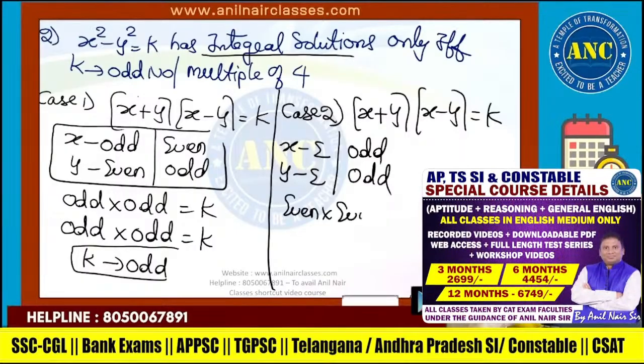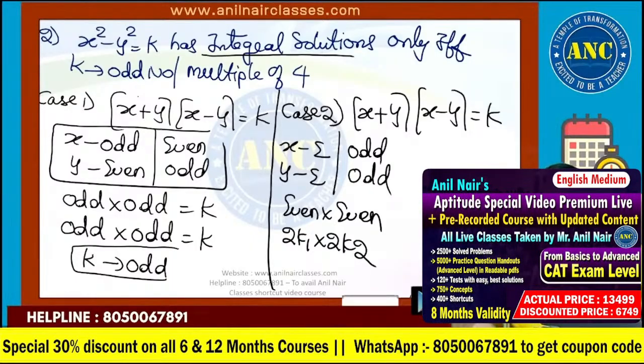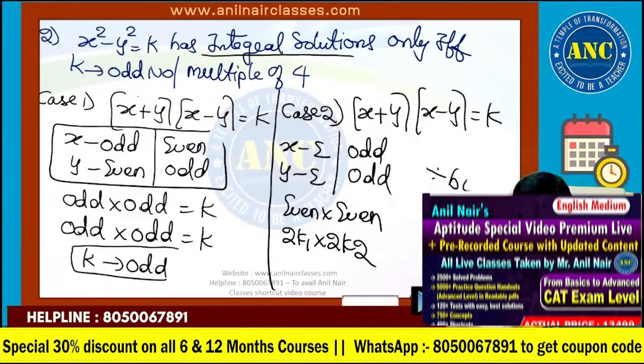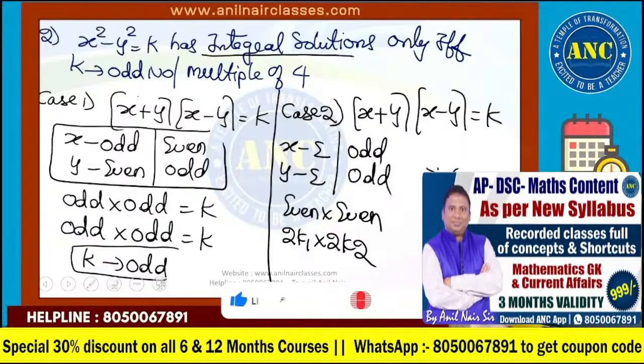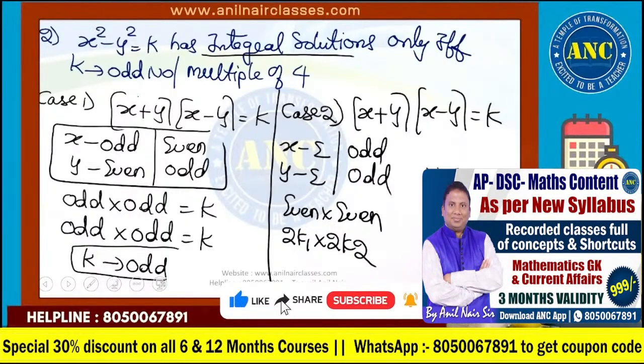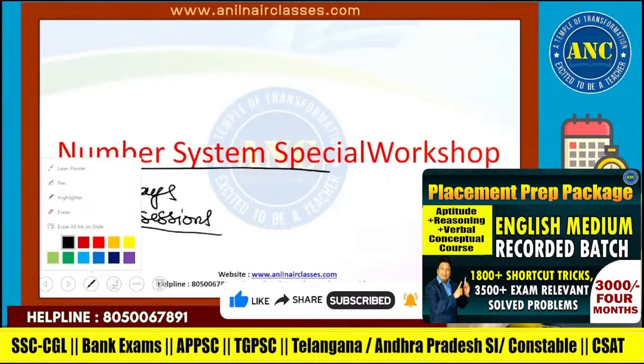Even minus even, even. An even number is of the form 2k1, the other of the form 2k2. 2k1 into 2k2, the answer is divisible by 4. Odd plus odd, even. Odd minus odd, even. That means the right hand side will be divisible by 4.